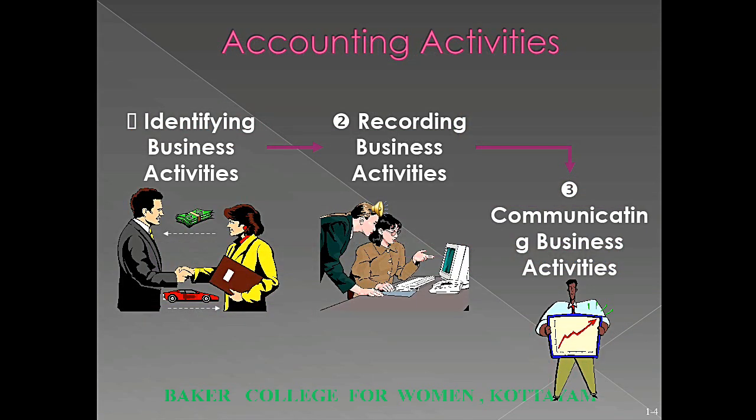Accounting activities. Not all transactions entered into by a business entity are capable of being recorded. Our first task as accountants is to identify those transactions that may be recorded in the accounting system. To record business transactions, we must follow the rule of the double entry bookkeeping system. Communicating business activities requires preparing accounting reports such as financial statements. It also requires analyzing and interpreting such reports.